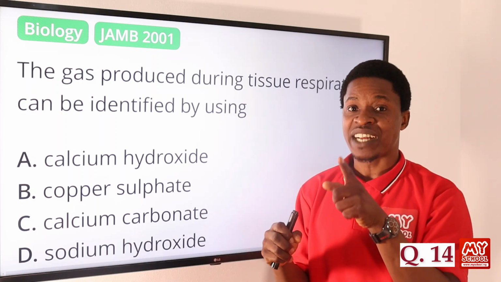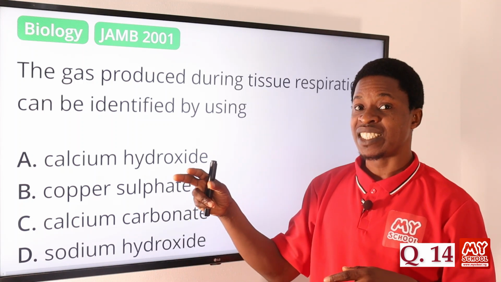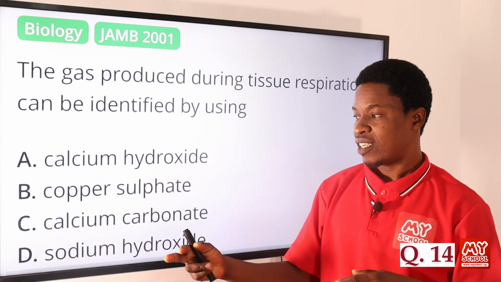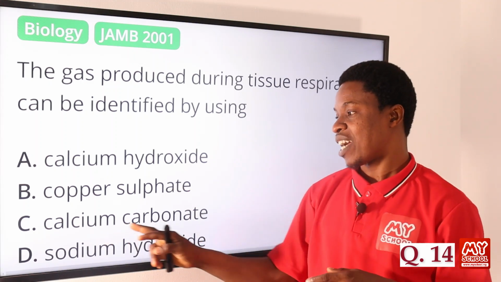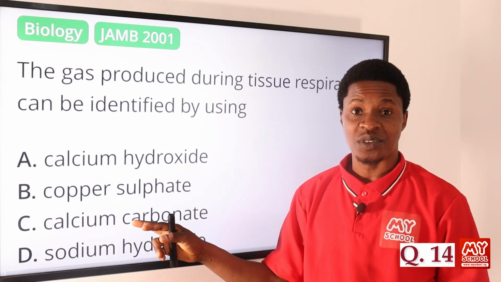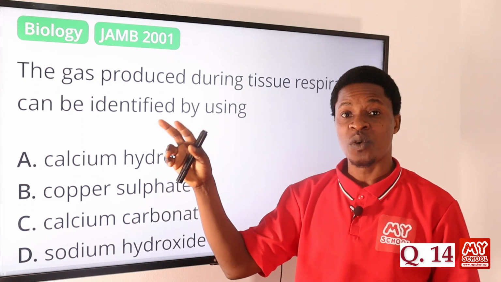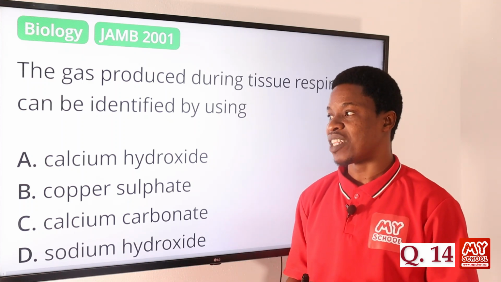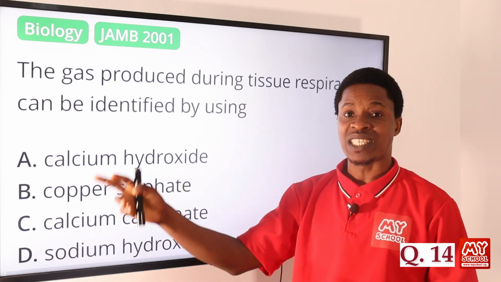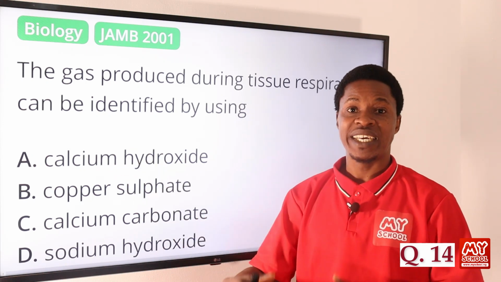But that lime water is actually one of these. It is a salt of calcium, not copper sulfate, not sodium hydroxide, not calcium carbonate. Calcium carbonate is your limestone, which is not it. But calcium hydroxide, Ca(OH)2, that is your lime water. So the examiner wants to know if you know the other name that lime water is called.